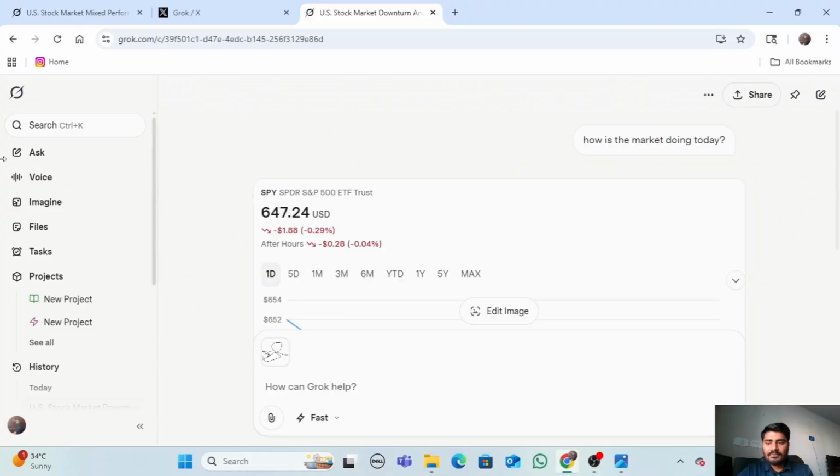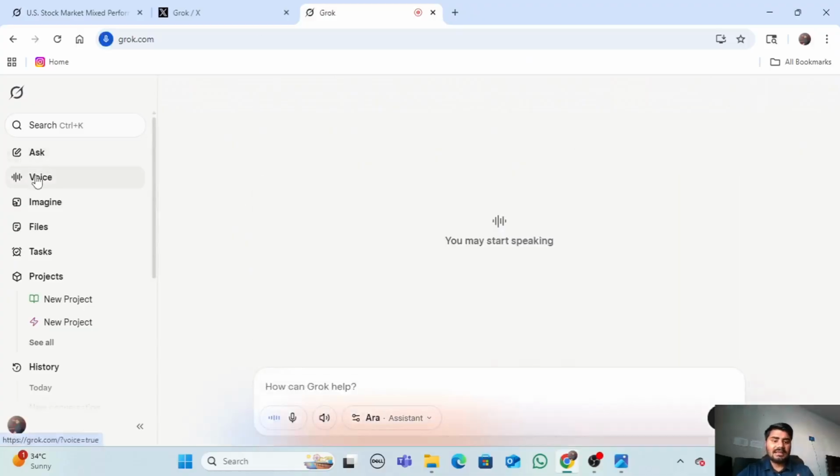The next thing is voice. We can simply speak and give our input, and it will analyze and interpret it, and respond through voice. So it's like talking with a voice assistant. It's also a really good feature.